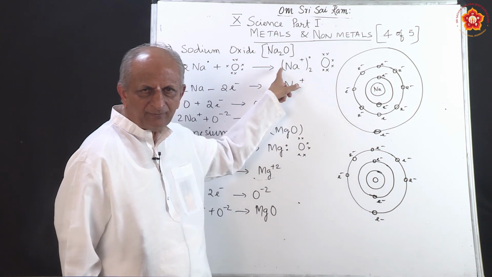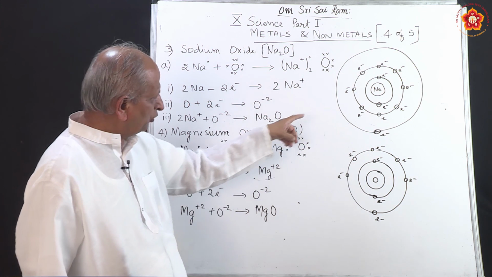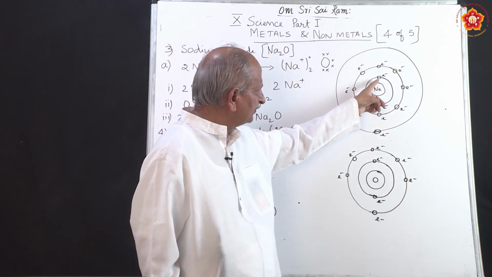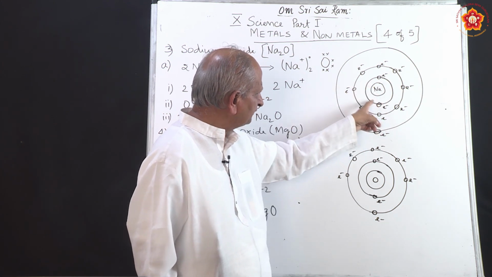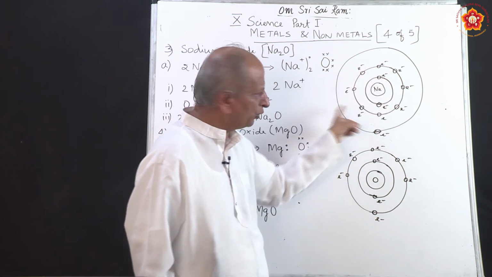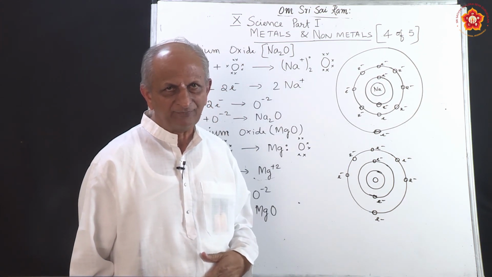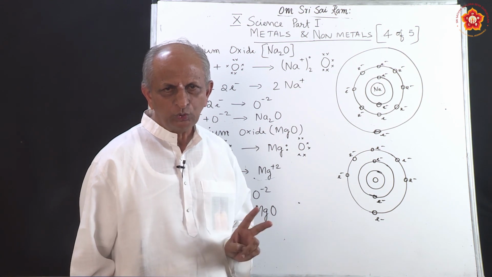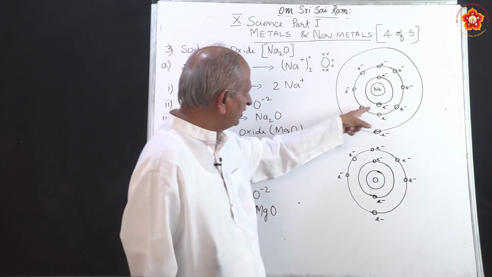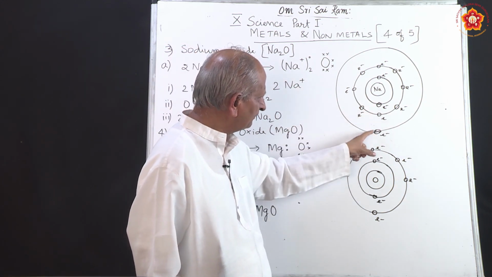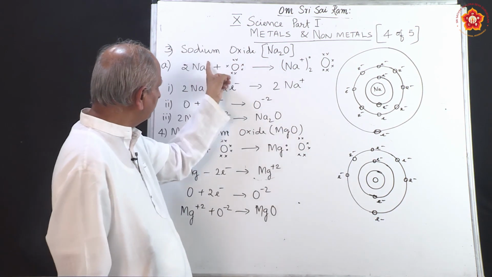So, this is the electron dot formula of sodium oxide. To go into a little detail, this is called the K shell with 2 electrons in the first shell. Then you have 8, by Bohr's 2n square formula, which we studied in class 9th. First shell is 2, second shell is 8, third shell is 1. So, here 2, 8, 1. This is called the outermost electron. That is what is represented as the dot here.